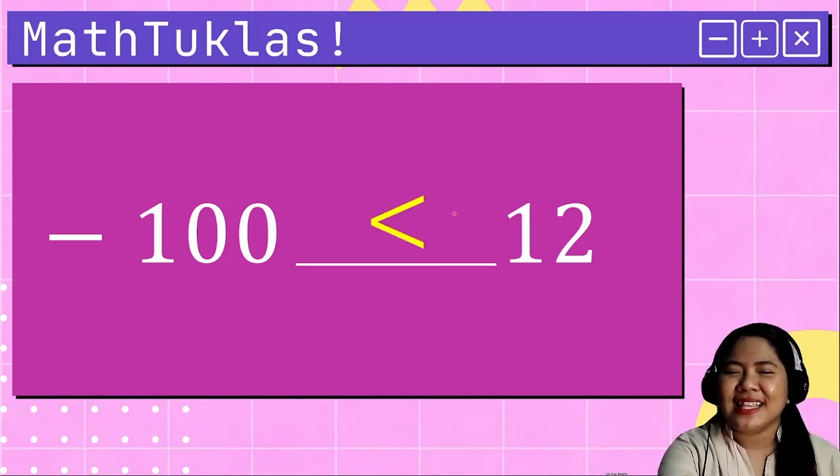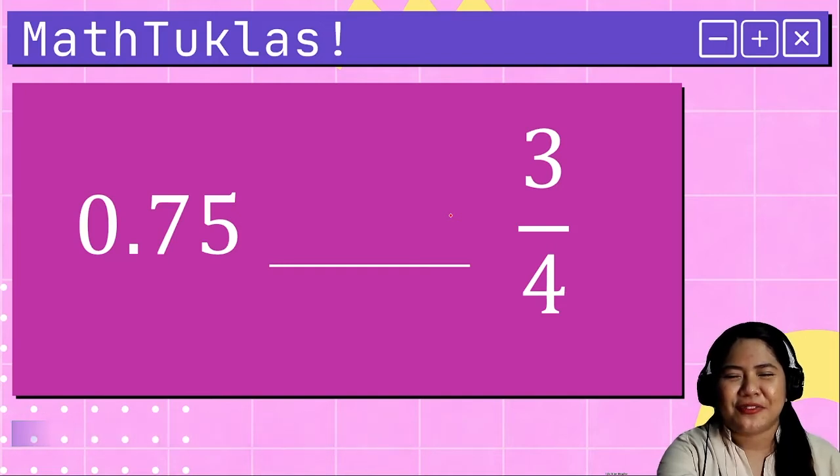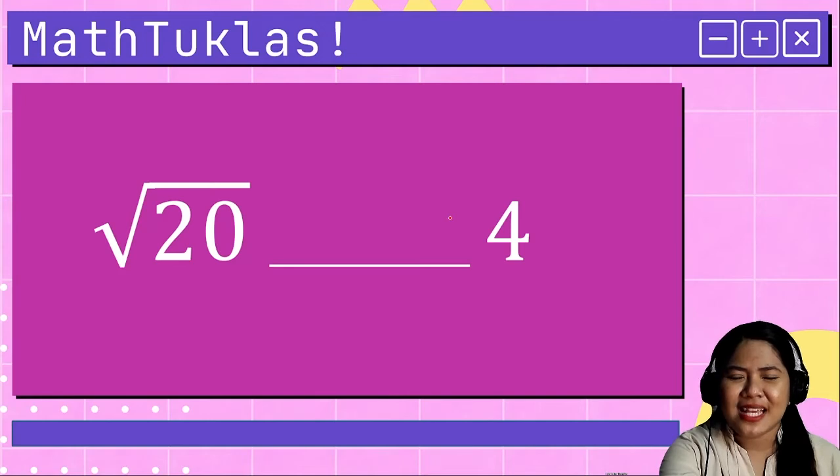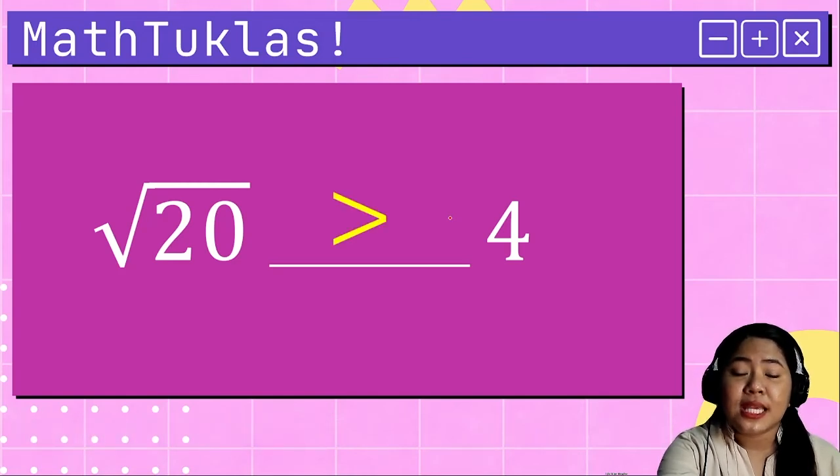If you answered less than, you got it correctly. Definitely, negative 100 is smaller than 12. Next, 75/100, blank, 3/4. 5 seconds. Alright, if you answered equal, you are correct. Very good. Next, how about this? Square root of 20. You should know how to estimate radicals up to the nearest hundredths. Blank, 4. 5 seconds. Alright, definitely square root of 20 is greater or bigger than 4.